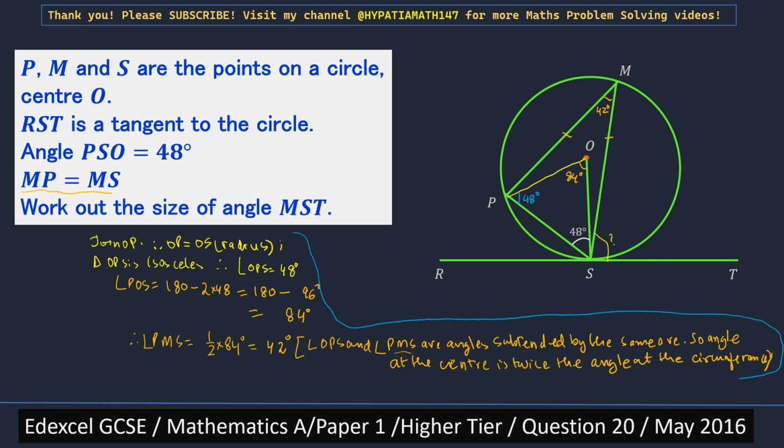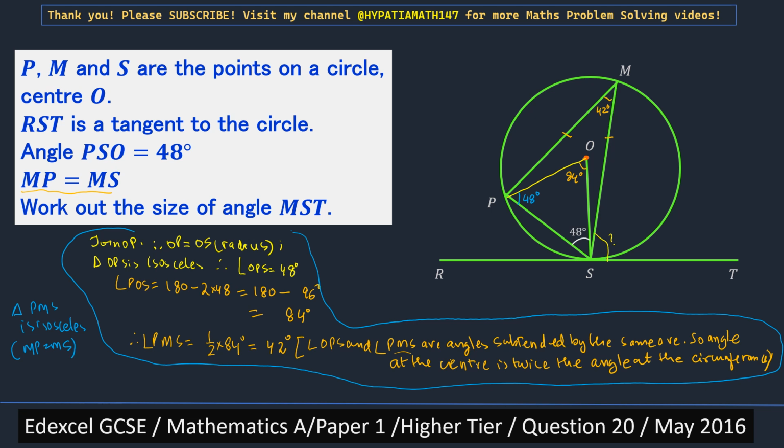I can make some space for myself. I don't want to delete it. So we can say that triangle PMS is isosceles. MP equals MS, that is given to us.